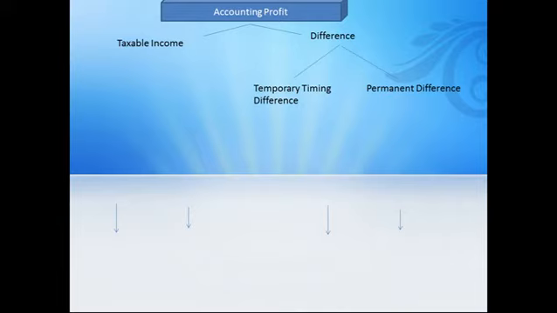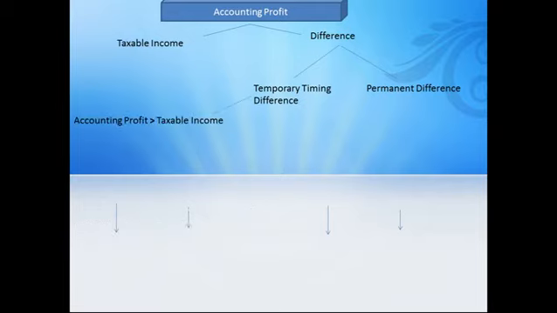Now permanent differences means the difference between the accounting income and taxable income which is not capable of reversing in a subsequent period. It means that unfortunately we have done some wrong accounting treatment, because of which the income tax department may impose fines or penalties on us. So these differences are called permanent differences.